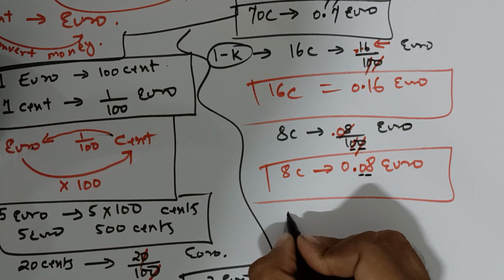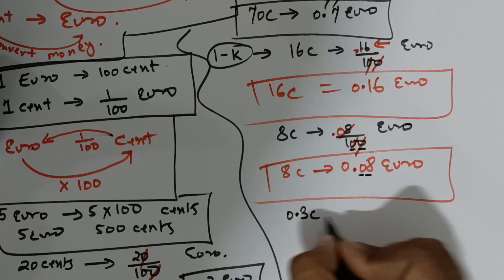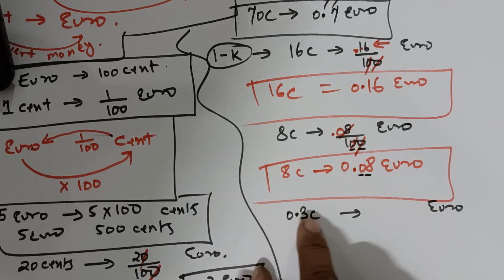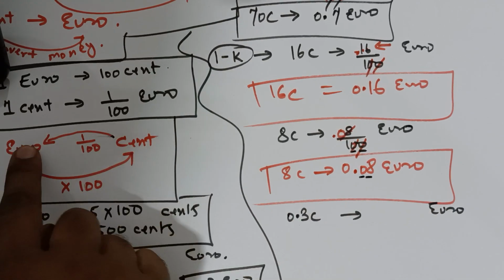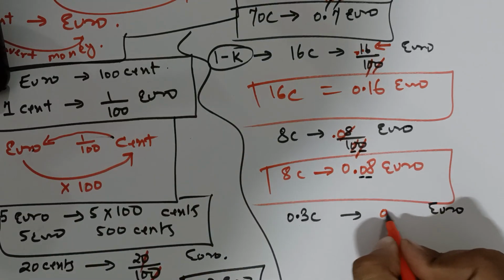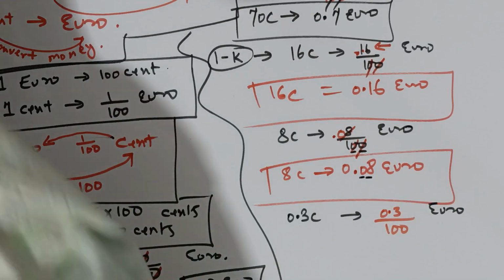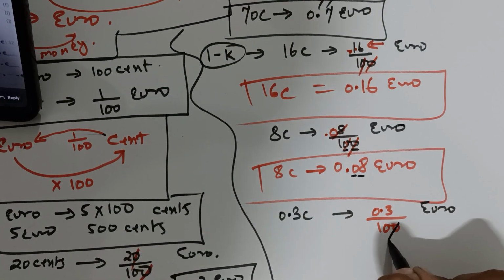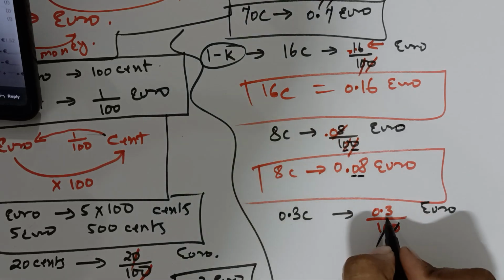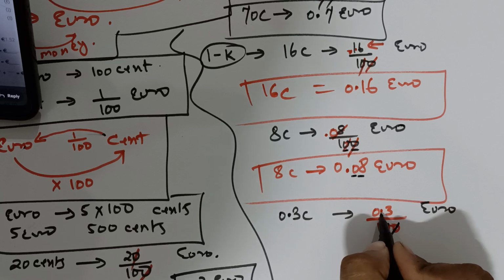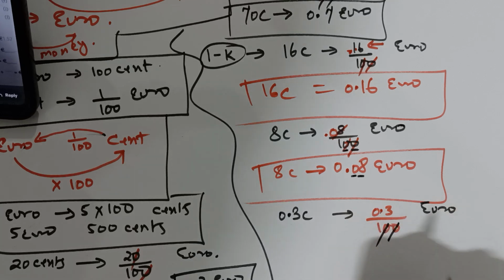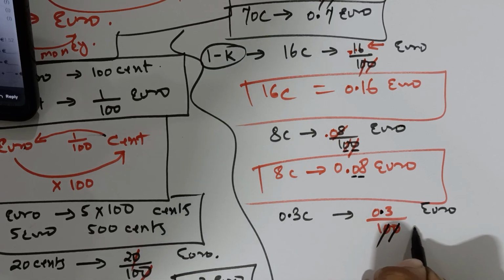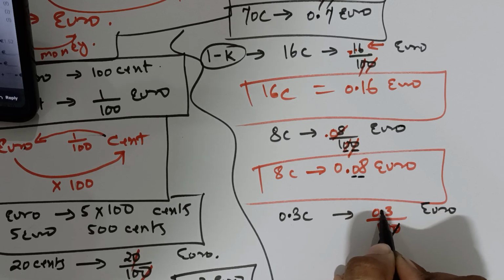For example, 0.3 cent to euro. From cent to euro, divide by 100. So it is 0.3 divided by 100. Now how would you shift the decimal? You cancel 2 zeros. The decimal is already here, so catch the decimal and come back, right to left.